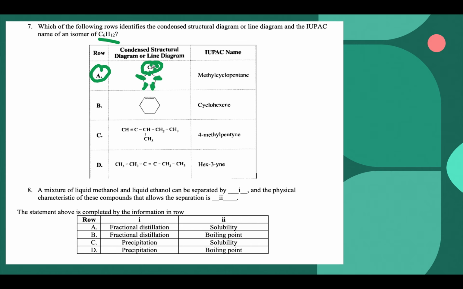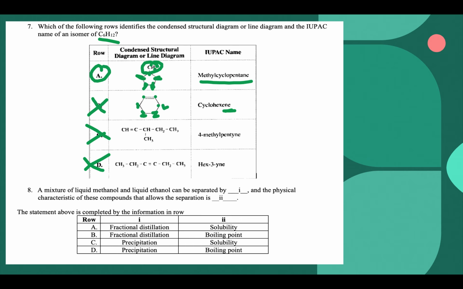And so we now need to make sure that the name follows, and that would be cyclopentane. So this looks like our answer, but let's just double check the rest. So this looks like cyclohexene, we have that double bond. And then counting, we definitely have 6 in our ring, and then each of these points would only have 1 hydrogen, and these ones would have 2. So 2, 4, 6, 8, 9, 10. So we don't have enough here, and then we can keep going, and I think we can tell that our answer will end up being A.